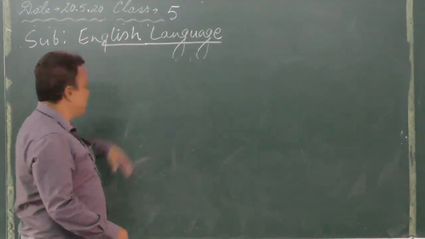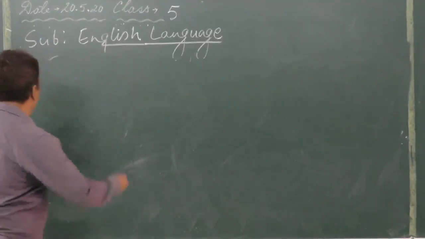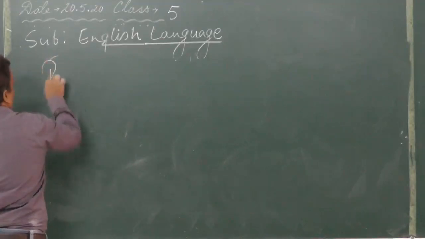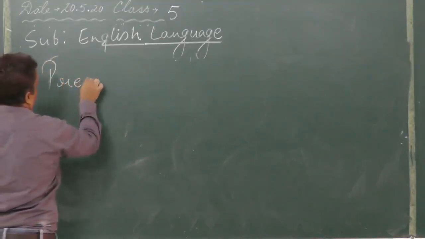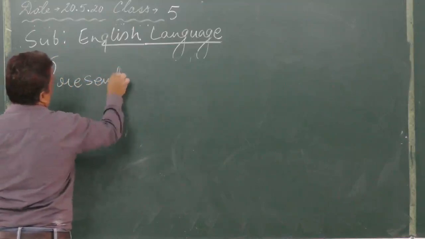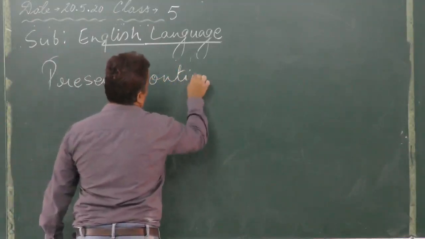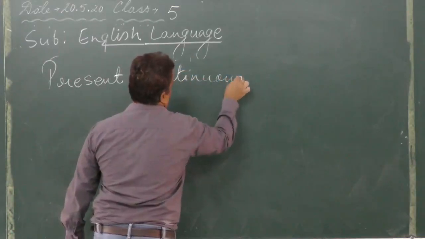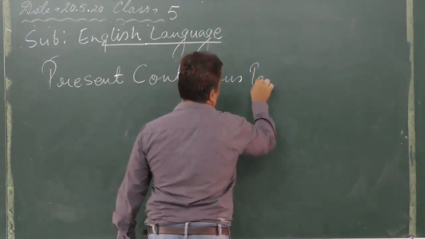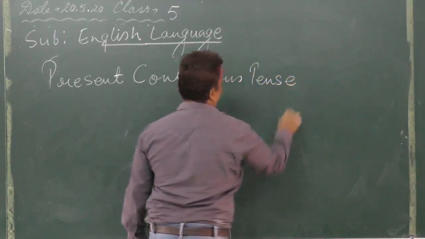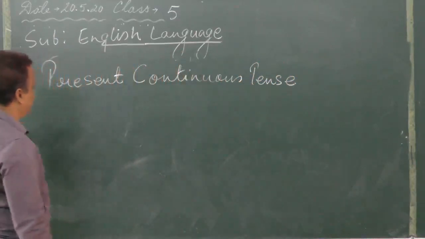Now let's proceed towards the present continuous tense, active passive voice, present continuous tense.